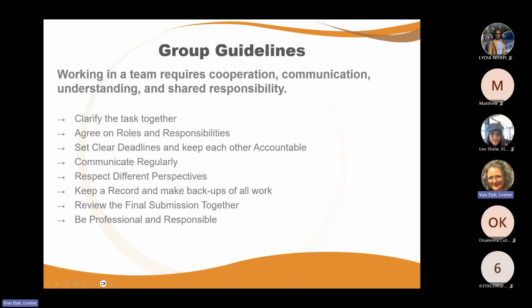Then, all right, the fifth point is respect for your different perspectives. So all of you may have different ideas, different approaches to assignments, different ways of working together. So you need to discuss how you're going to handle differences and conflict. It doesn't have to be a long discussion. It can be a few simple ground rules, like we listen to one another. If there is a disagreement, we discuss it respectfully. No quitting the group just because you feel insulted. No screaming or fighting talk.